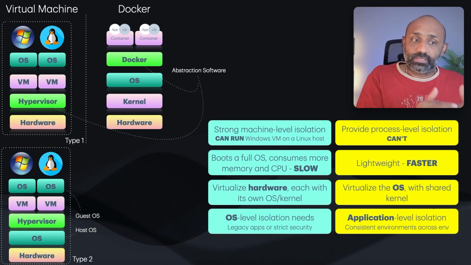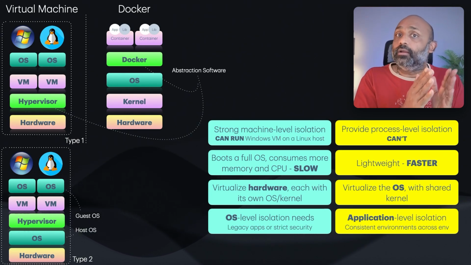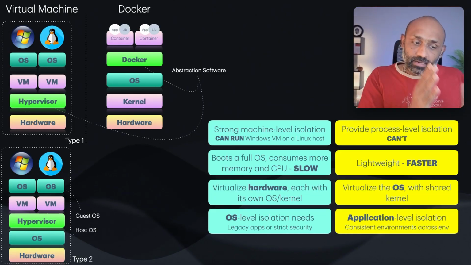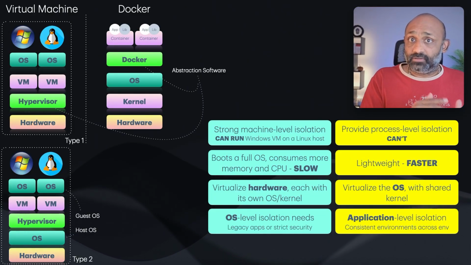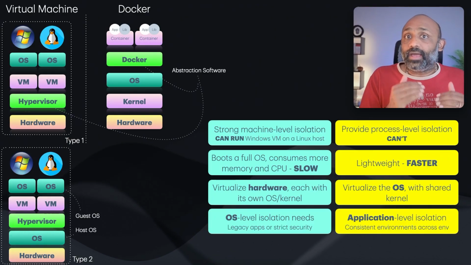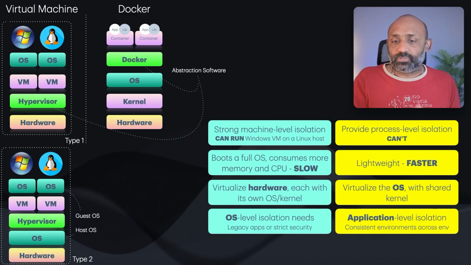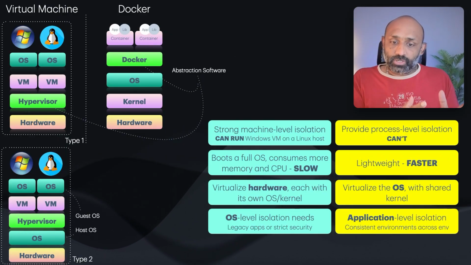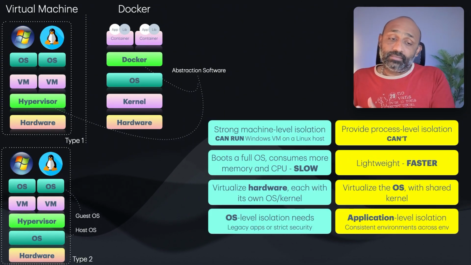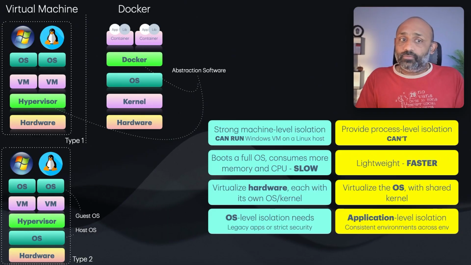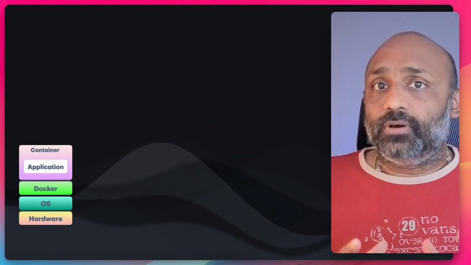In the case of a hypervisor, it creates a separate operating system on its own to run in a more isolated environment. In the case of type 2, it runs two different operating systems distinct from each other. One is the host, which hosts the hypervisor, and the other is the guest operating system. So at a high level, virtual machines are for OS level isolation needs, and for application level isolation needs, we use Docker. Now that we know Docker, let's see why there is a need for Kubernetes.